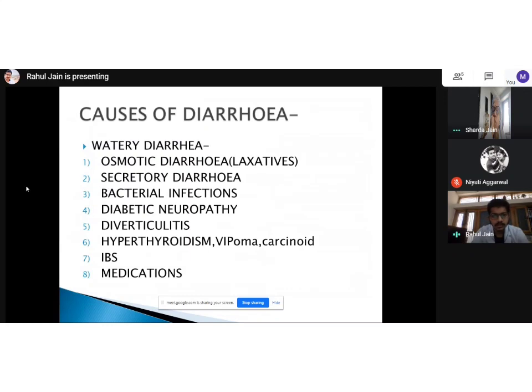So this is very dangerous, secretory diarrhea. Then bacterial infections. Obviously, we all think that most of the diarrheas which we see commonly day to day are because of food poisoning or eating out habits. That forms a major part of bacterial infections. Major causes are salmonella, typhoid infections, and even Shigella, cholera, and even our Staphylococcus aureus can present as diarrhea.